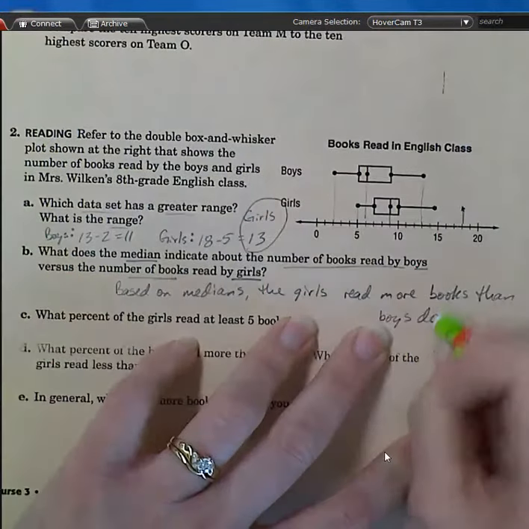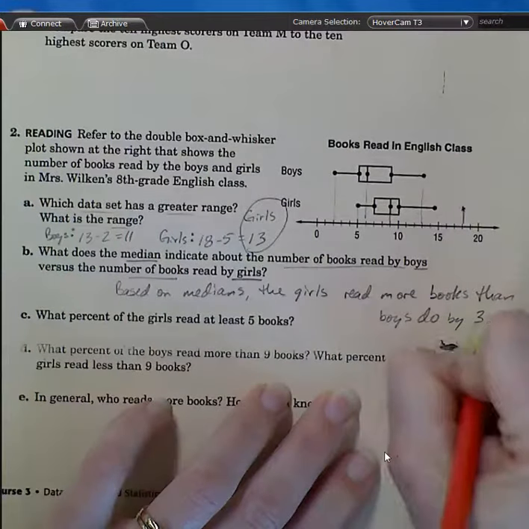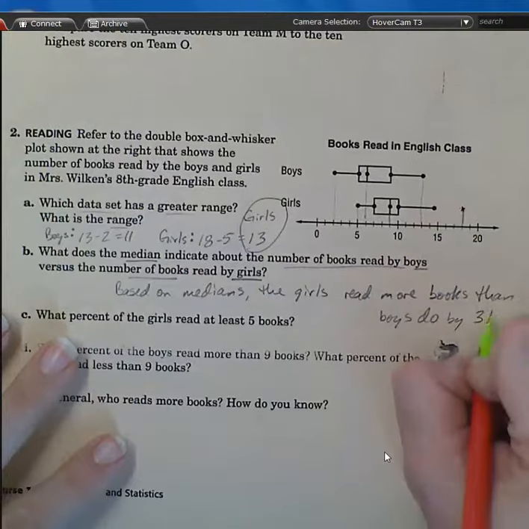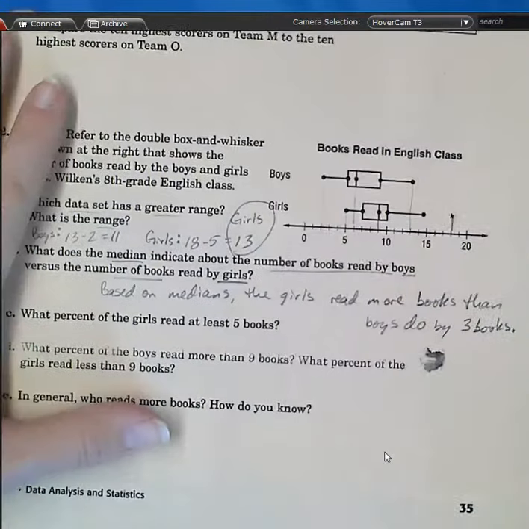5, 3. Period. Now that's a good answer, because I used all my labels. I used a specific number. Okay. Oh, my number doesn't have a label. By 3 whats? 3 books. On our third attempt, it's a complete answer. I keep moving my period, notice.